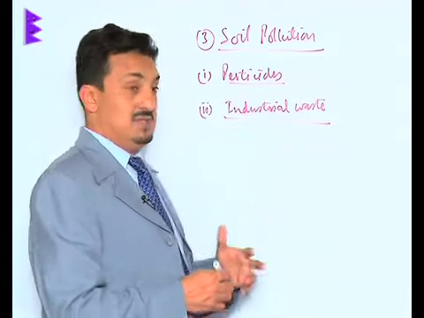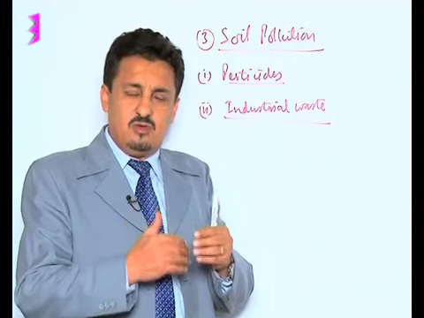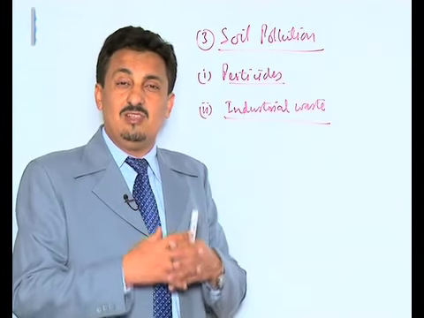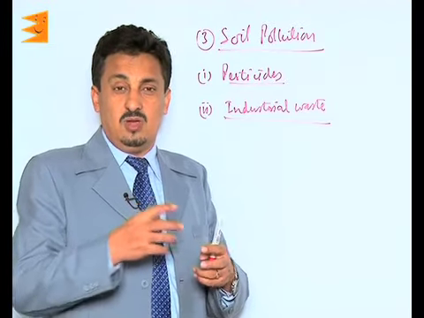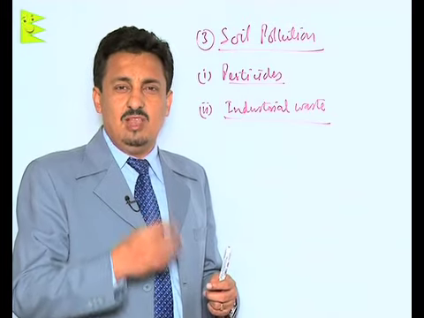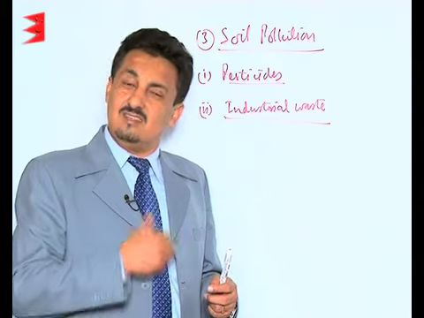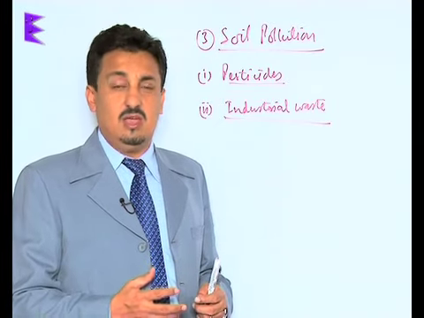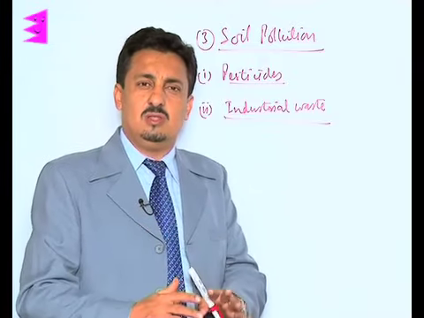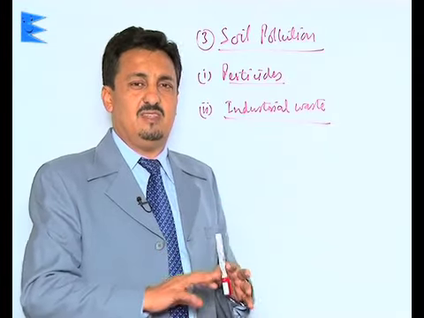The first, of course, is pesticides. After India got independence, we had the Green Revolution. We have been heavily relying on agricultural growth for the increasing population. And we got that agricultural growth mainly because of the use of a lot of pesticides and insecticides, which not only increased our agricultural yield, but also kept a check on infections and other types of pests, keeping crops safe from pests and insects.